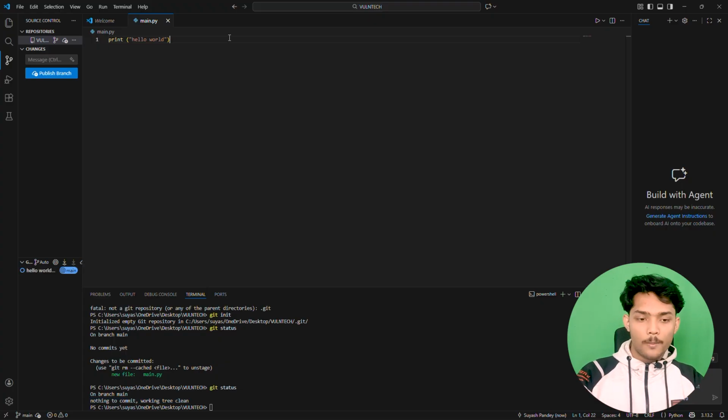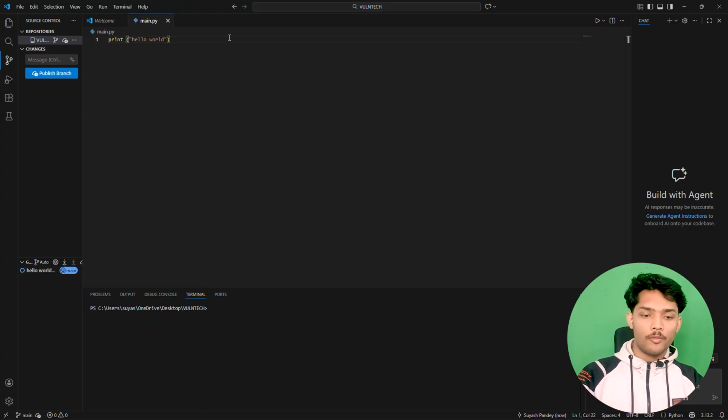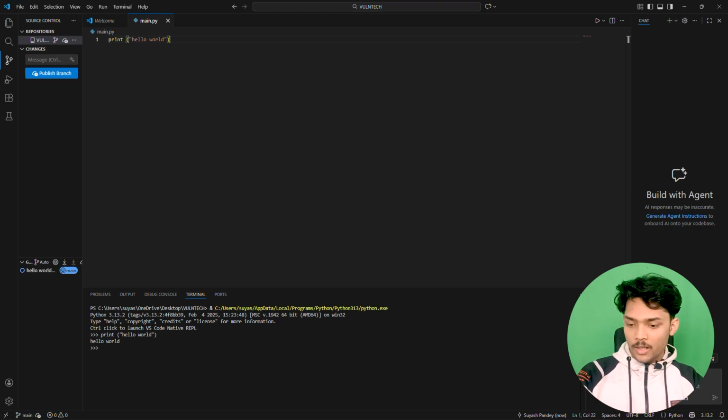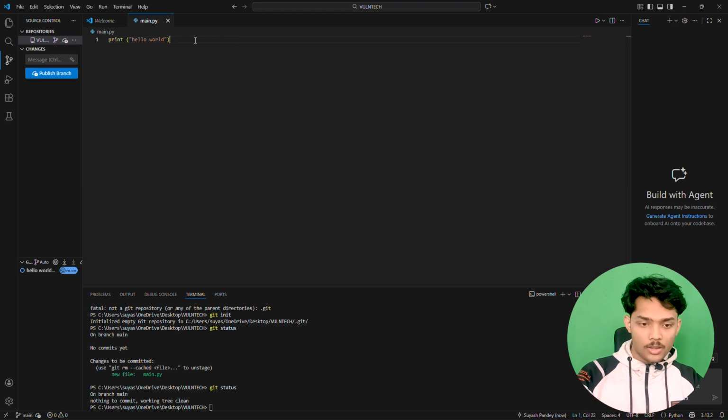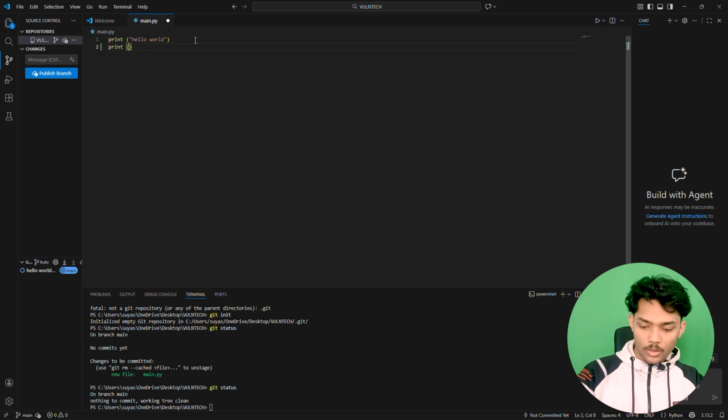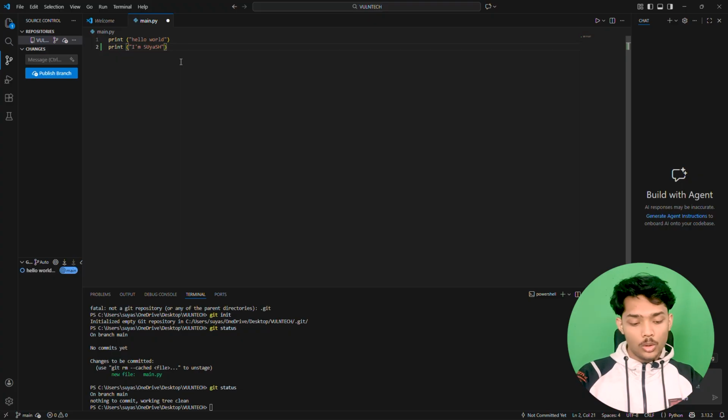Now let's make some more changes in our file. Okay, oh, by mistake I ran the Python script. So if we make some more changes like print I am Suyash, make sure to hit ctrl plus s.